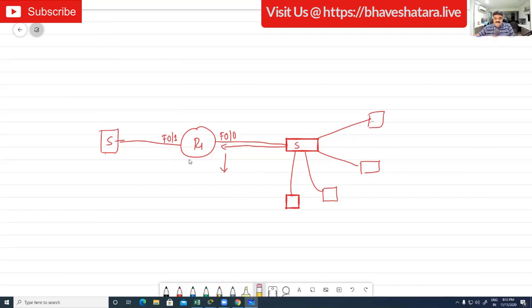Because if you apply this on FastEthernet 0/0, the advantage is that the traffic will be filtered by the router itself before it enters the router. So the router processes, like routing and everything, are not required. It will find out that you are port number 80, yes, then you can go. Then the routing process will happen, the control plane and data plane functions, and then it will forward it out the next interface.